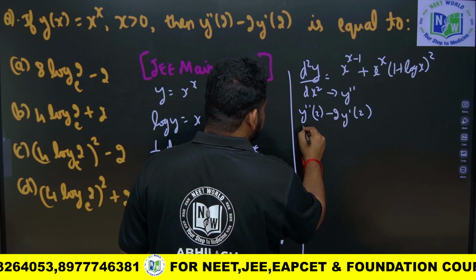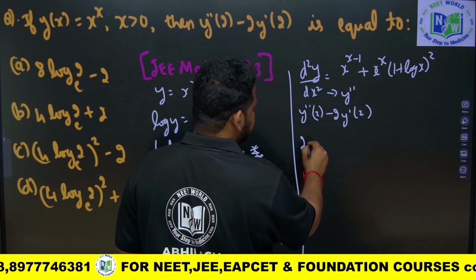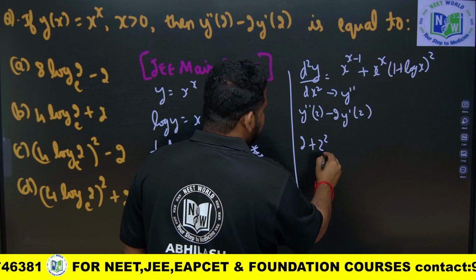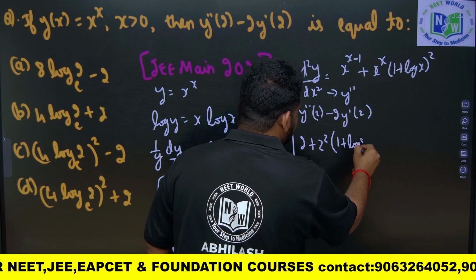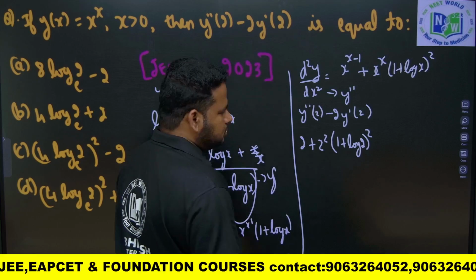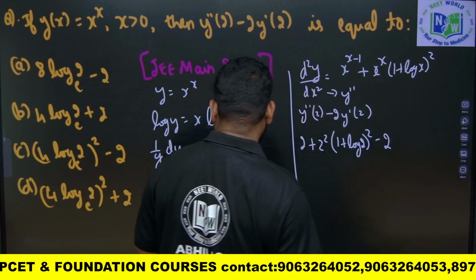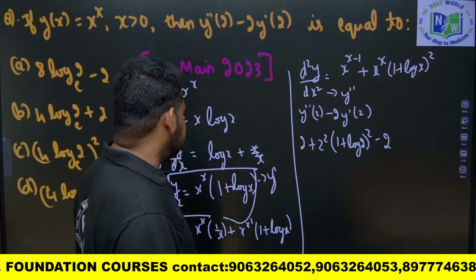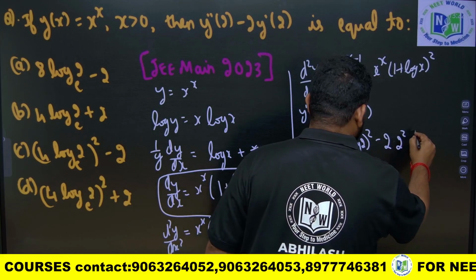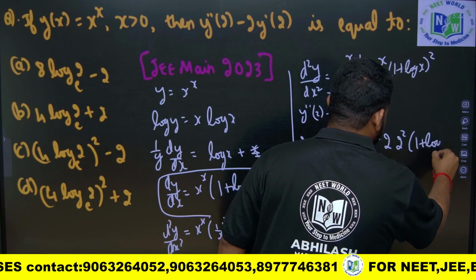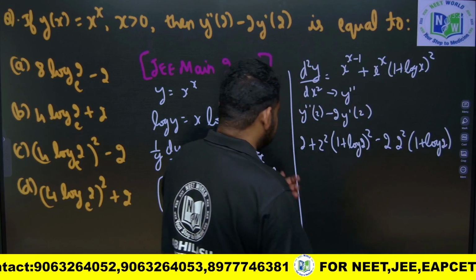So y double dash of 2 is 2 power 2 minus 1, which is 2 itself, so 2 power 2 into 1 plus log 2 whole square, minus 2 times y dash of 2. Y dash is this one, so this will be 2 times 2 power 2 into 1 plus log 2. So here what will it become, friends?